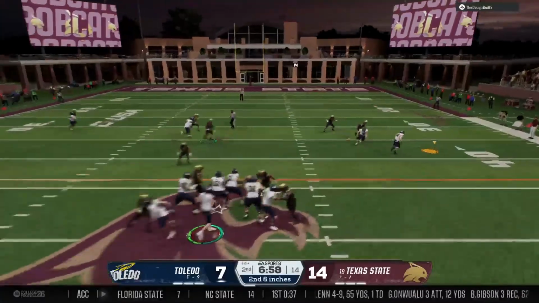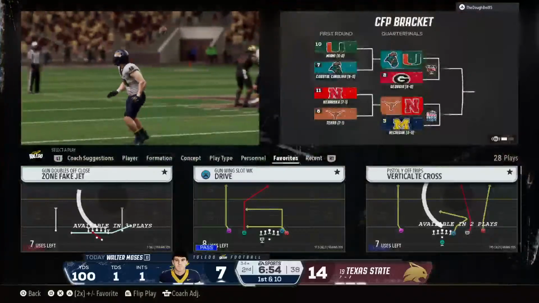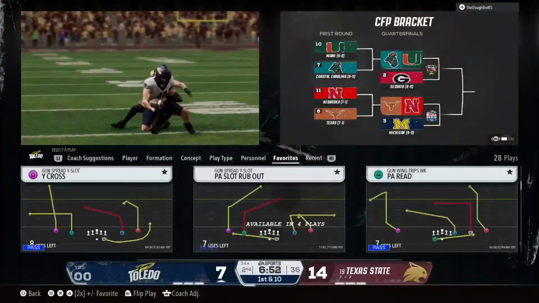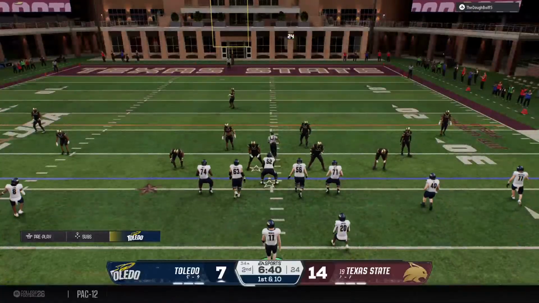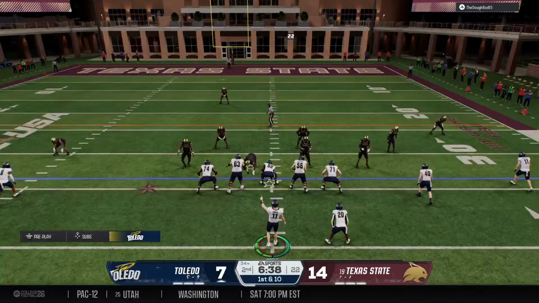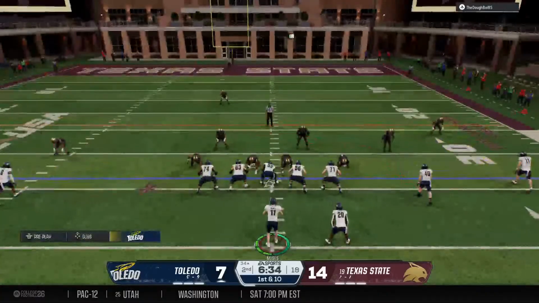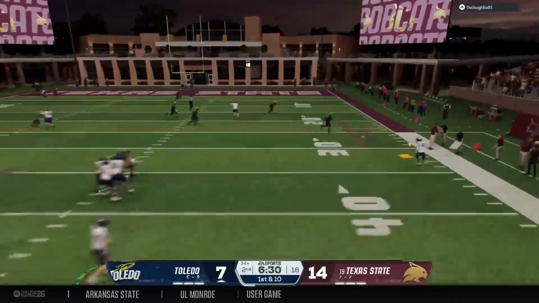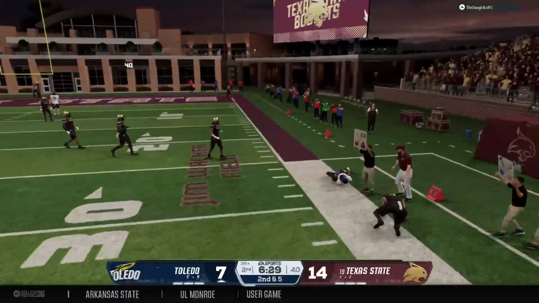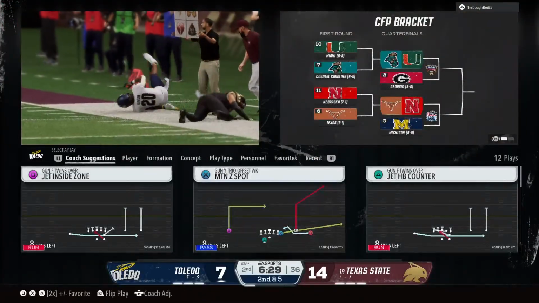Off the play fake. Grab near the marker. It's Woe. They'll get him stopped at the 34. He's got 10 yards on that one and a first down. The Rockets are on the move. Looking for a man. It's Moses. Got a man. He is guided out of bounds, and they'll mark it at the 28.